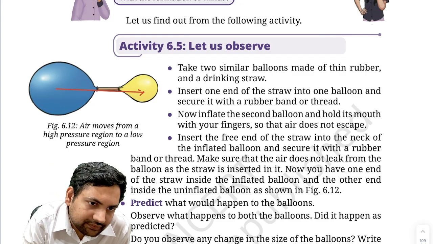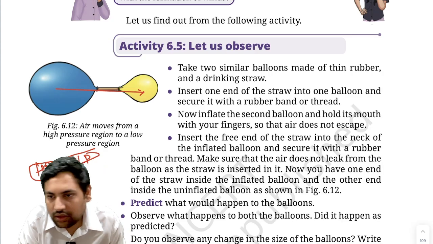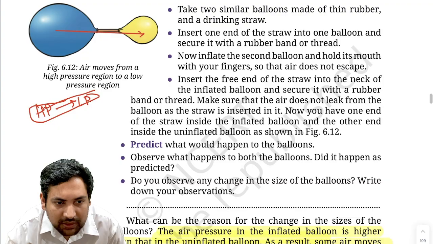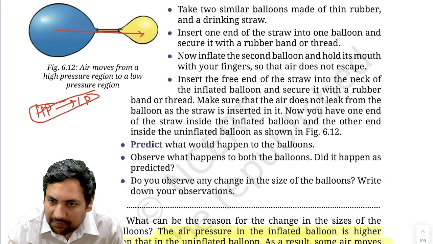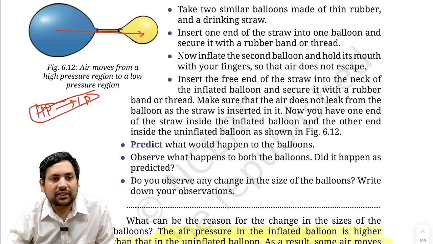Always remember this. Now, if you take two balloons, this one is much more inflated, correct? So here the pressure being applied on the walls will be much higher, correct? So this is at higher pressure, this is at lower pressure.